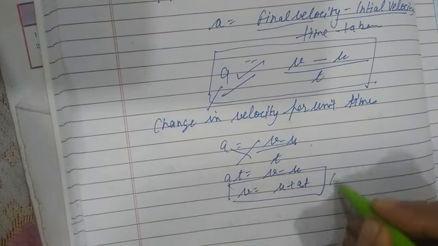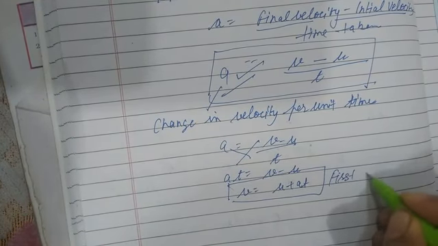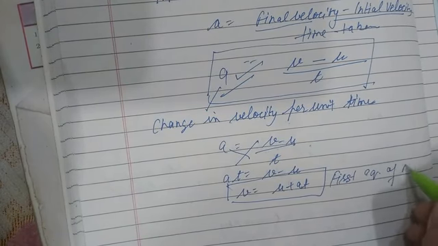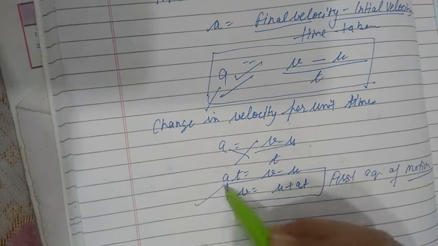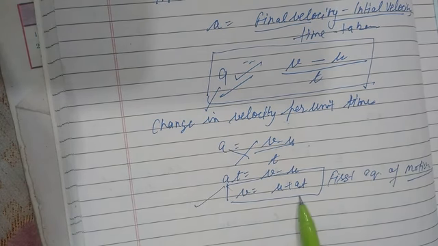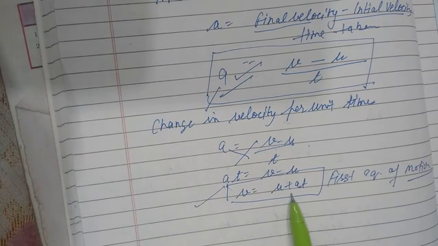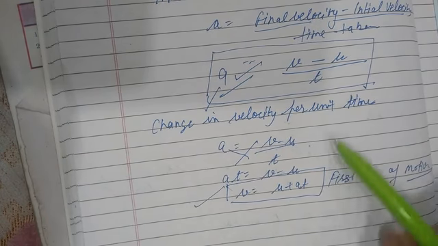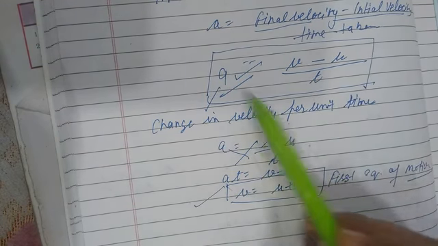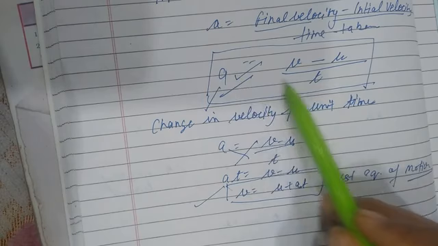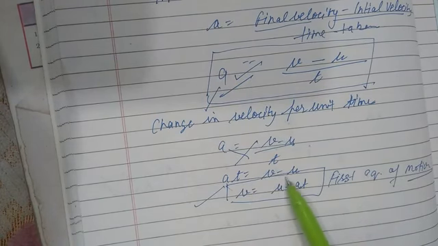This is the first equation of motion. Understand? So I hope you understand. But we will discuss the equation of motion with graph. There, I am simply specifying it only. a is equal to v minus u upon t. So we can cross multiply: at is equal to v minus u.